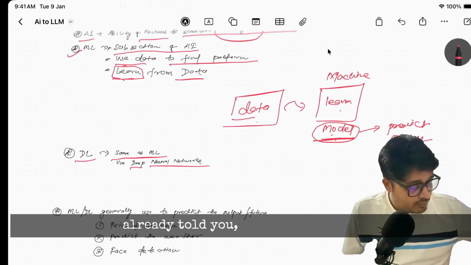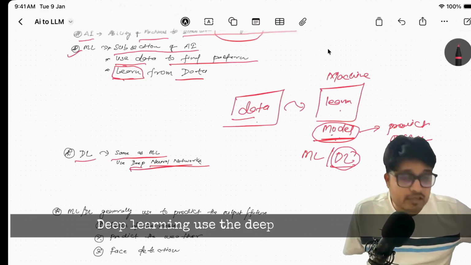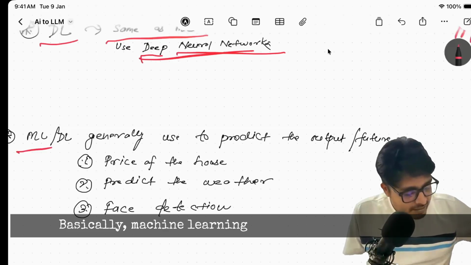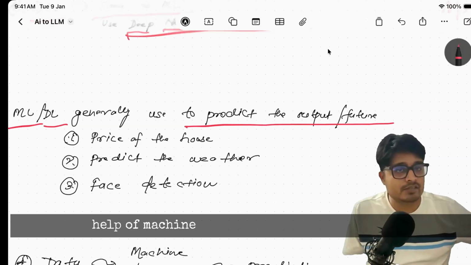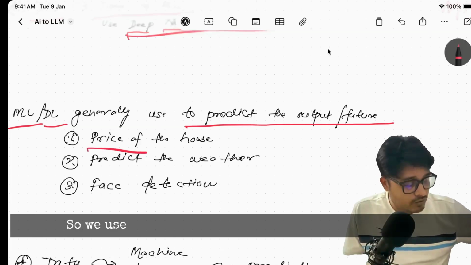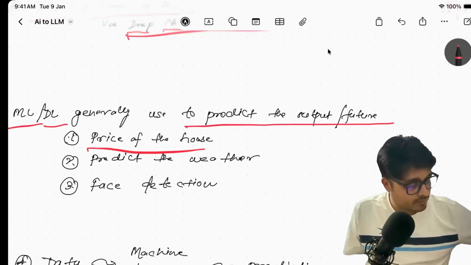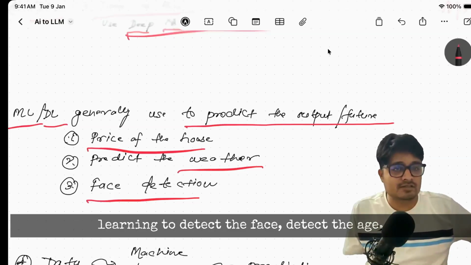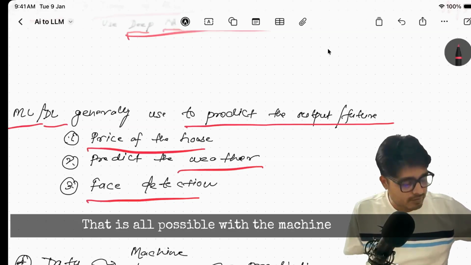As I already told you, machine learning and deep learning are almost the same. Deep learning uses a deep neural network. Generally, machine learning and deep learning are used to predict the output. What kind of output is possible with their help? Suppose we want to predict the price of a house, so we use machine learning and deep learning there. We can also use them to predict the weather. We can also use them to detect the face, detect the age, or punch in and punch out by face in the office. That is all possible with machine learning.